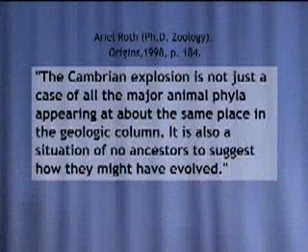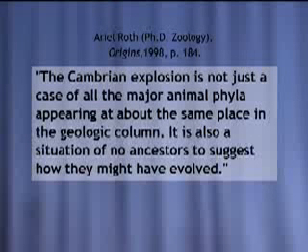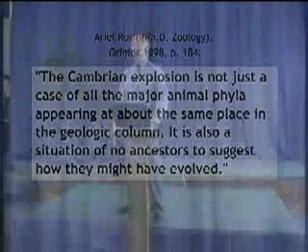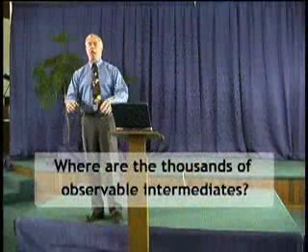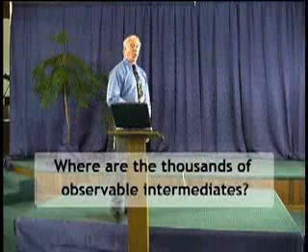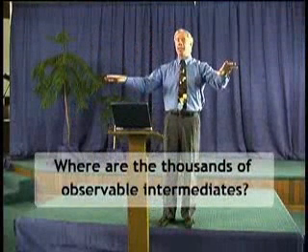Ariel Roth, Ph.D. in zoology, in his book Origins, writes this. The Cambrian explosion is not just a case of all the major animal phyla appearing at about the same place in the geologic column. It is also a situation of no ancestors to suggest how they might have evolved. In other words, where are the thousands and thousands of observable intermediate or transitional forms? See, this is the foundation of evolution again. If they can't produce the observable evidence, why should we accept evolution? I already have a faith. Why should I accept another faith called evolution when you can't supply the evidence?